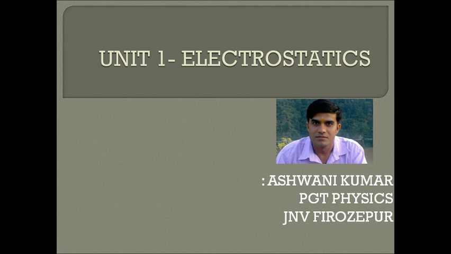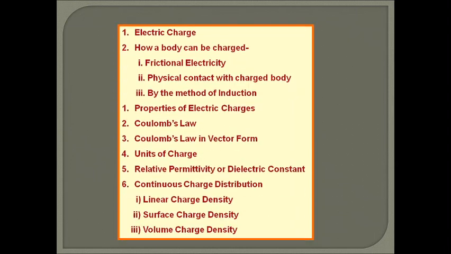So today we are going to start class 12, first unit: electrostatics. In this unit we will discuss different topics. First, what is electric charge, then how a body can be charged. There are different methods of charging. We can charge a body by friction, by physical contact with a charged body, and by the method of induction.